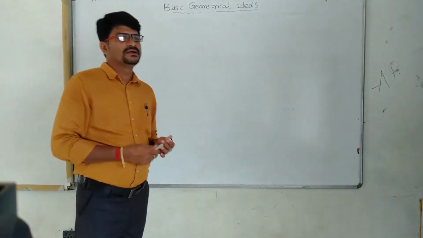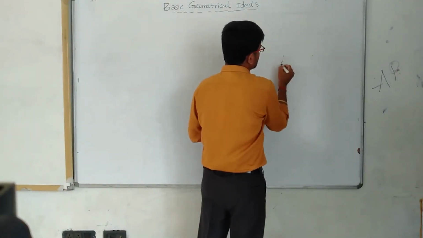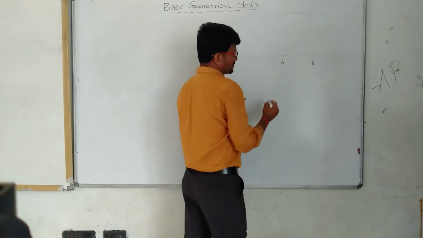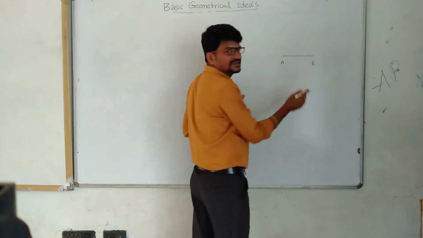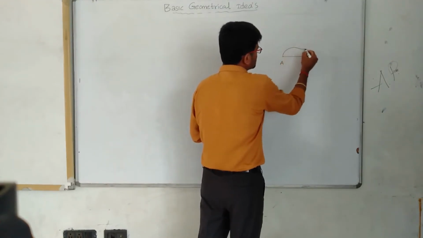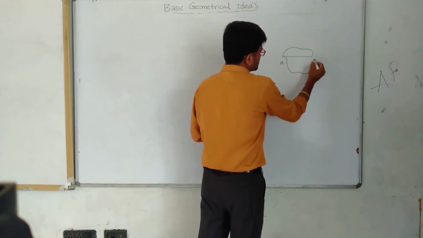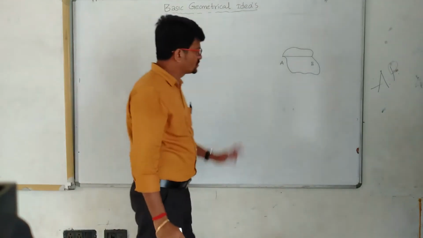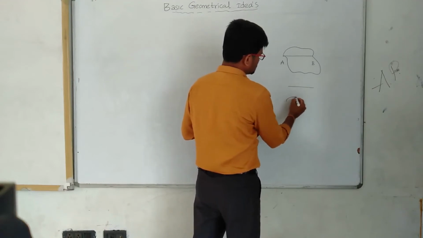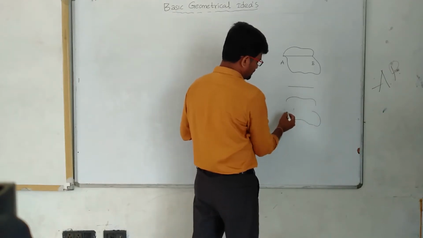For example, this one, point A, point B. This is a straight path. For the same distance, another boy traveled like this, and another one traveled like this. So here, what did we get? The first shape is like this, the second one is like this, and the third one is like this. Examples.